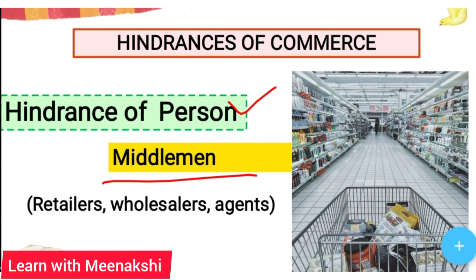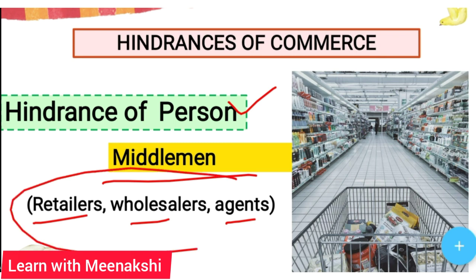Now we should know who is very close to the consumers in the market. Is the producer close to the consumers in the market? No. It is of course the retailers, wholesalers and agents who are in close contact with the consumers in the market. These middlemen know very well the taste and preferences of their local consumers.